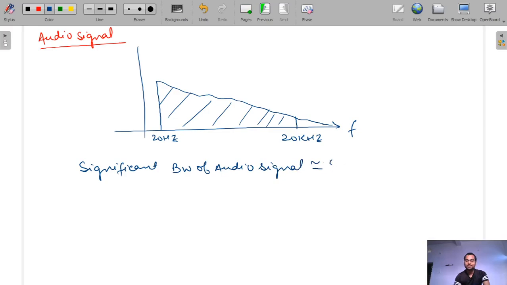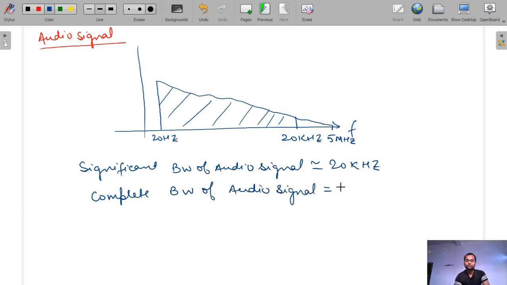that is nearly equal to 20 kHz, because bandwidth is the highest frequency component minus the lowest frequency component. So 20 kHz minus 20 Hz will be nearly equal to 20 kHz. But the complete bandwidth of the audio signal goes up to 5 megahertz.